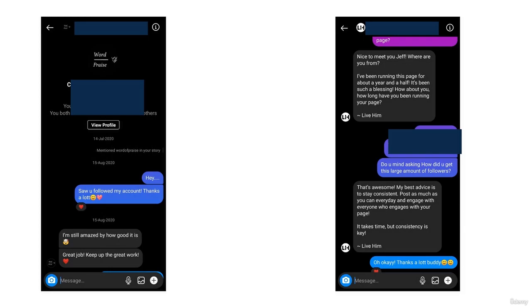So you can see that this person didn't check my mention, or they didn't check my Instagram chat. And you can see that after 2 months, I got a notification saying that this person has followed my page, and by then my page had already grown into a huge number of followers. So I texted this person saying, hey, you followed my account, thanks a lot. And that person replied, and we started making a connection. And that person did help me to funnel the audience.